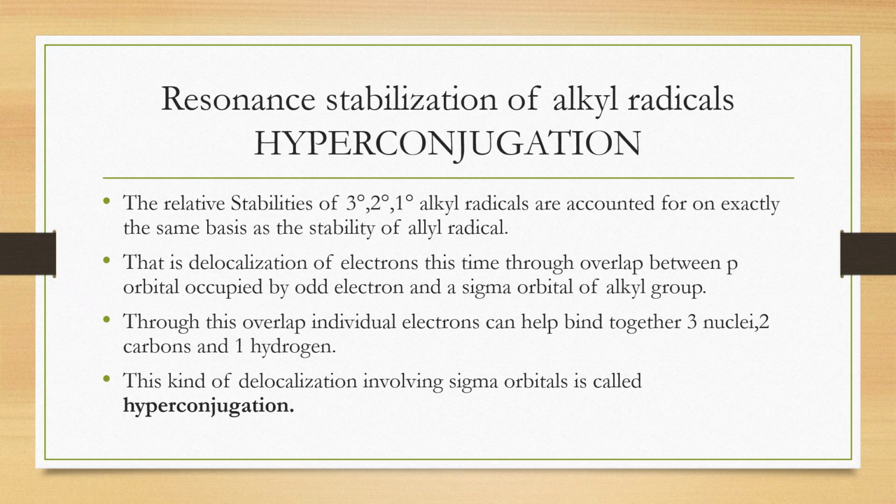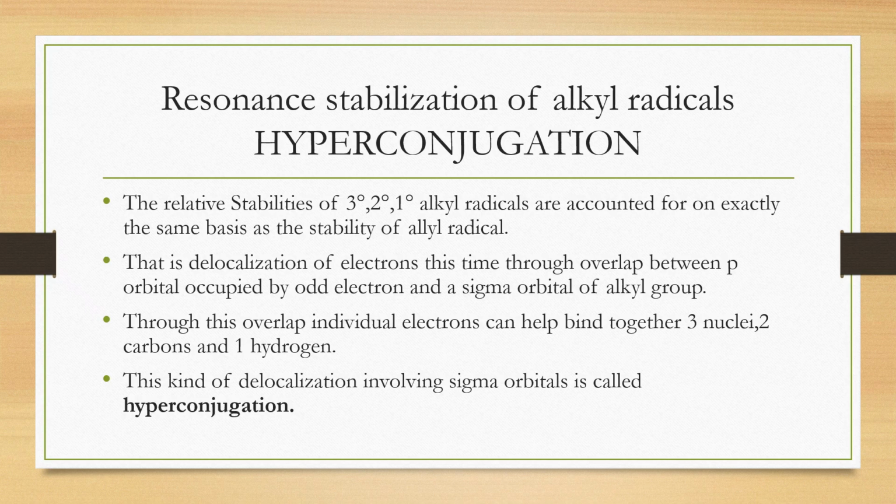Allyl radical is stabilized by overlap of the two pi orbitals of carbon atoms on the adjacent carbon atom on both sides. That is responsible for the two different structures of allyl radical. But in alkyl radicals, this delocalization is possible through the overlap between the p orbital occupied by the odd electron and the sigma orbital of the alkyl group.